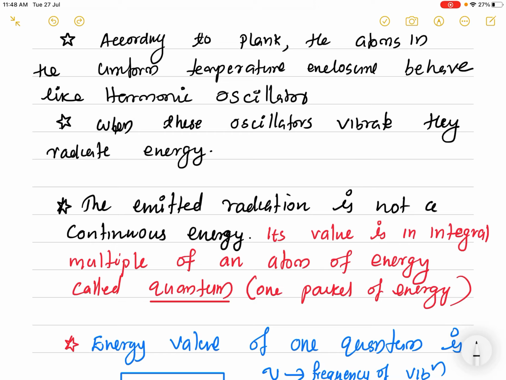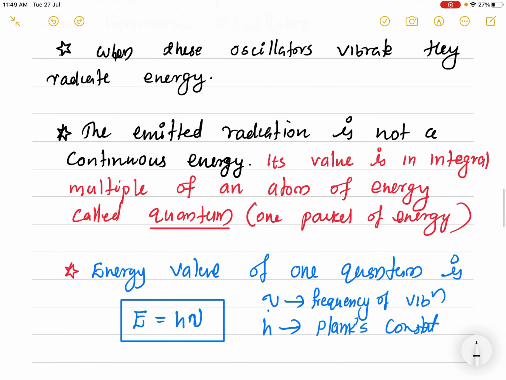So its value is an integral multiple of an atom of energy. An atom of energy, also known as a packet of energy, is also known as a quantum of energy. So one quantum of energy has some value, and the energy is always an integral multiple of this one packet or one quantum. In classical physics, we always deal with a continuous energy distribution, but here this is a new idea called the discrete energy idea.